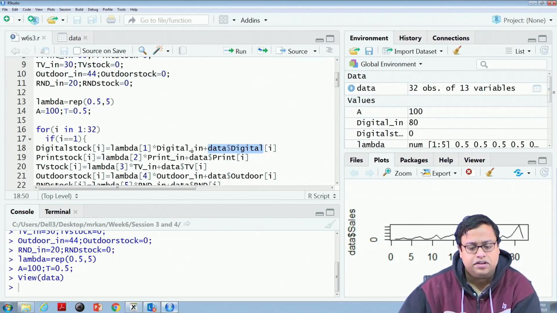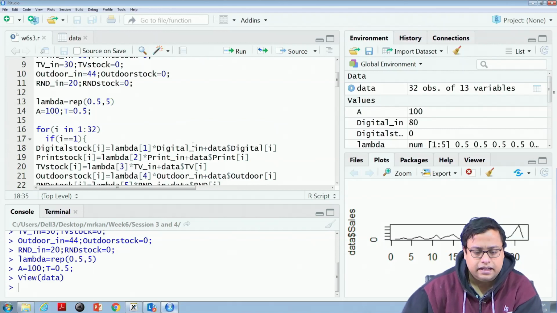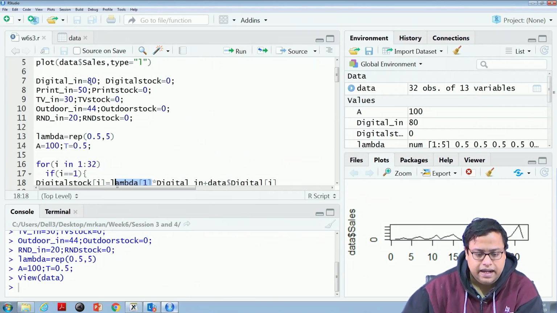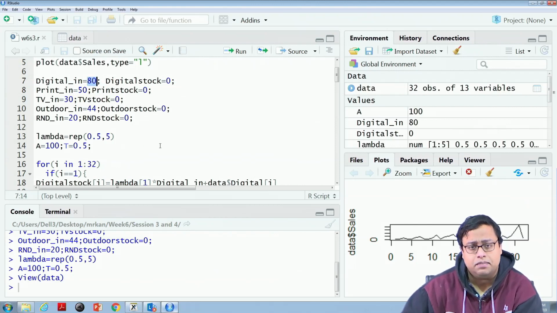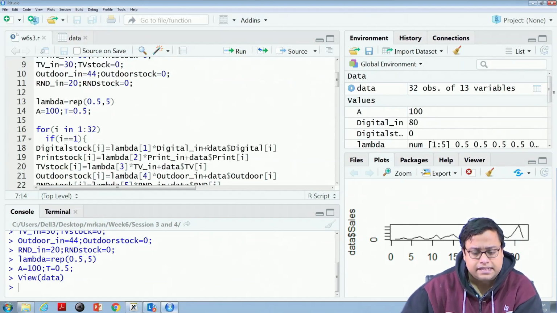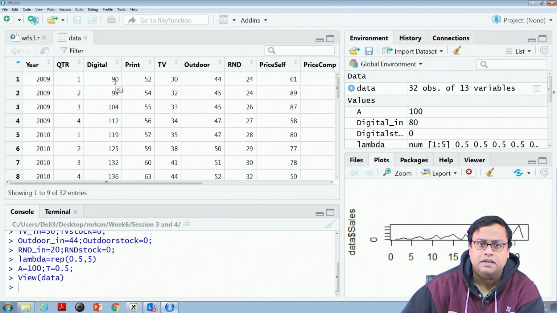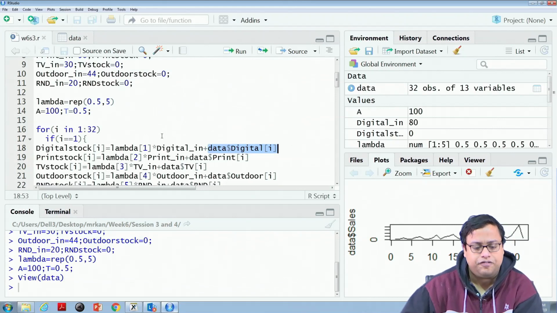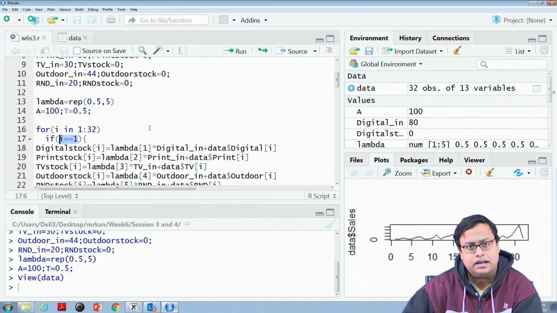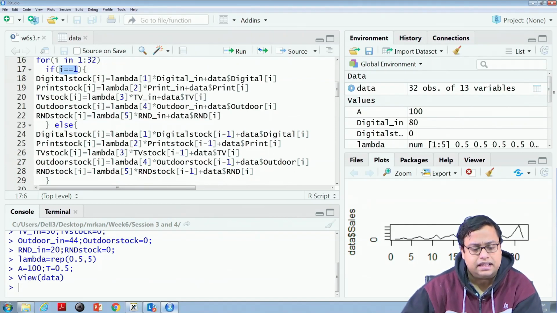So, lambda, 0.5, into 80 comes to 40, plus this first entry, which is 90. So, 40 plus 90 is 130, that is the first. Now, if I is greater than 1, else, then this particular part will not work. Then I will come to this part.